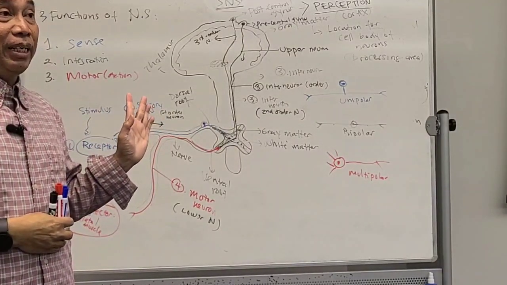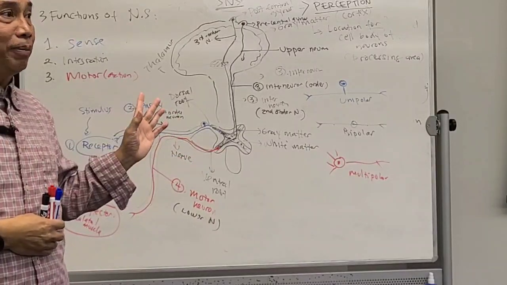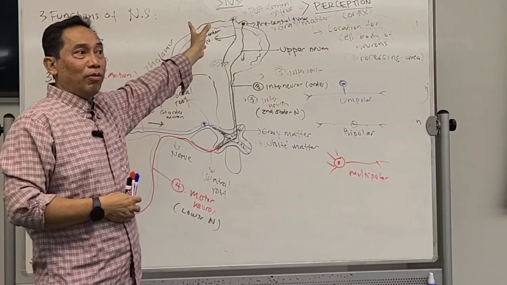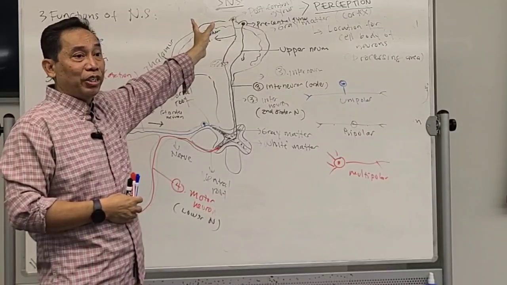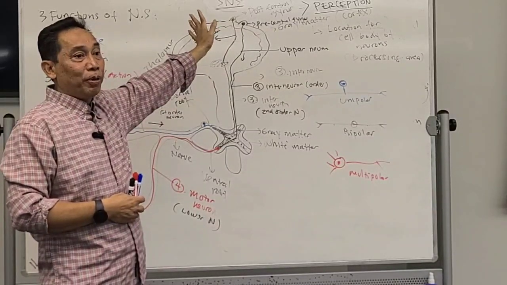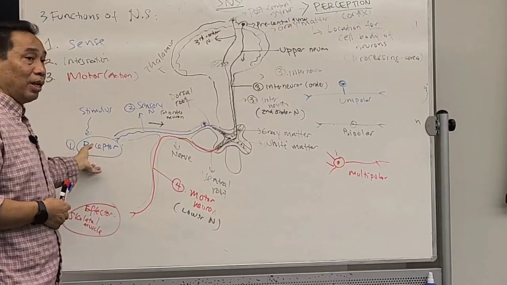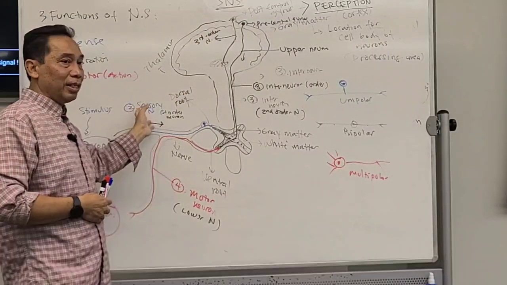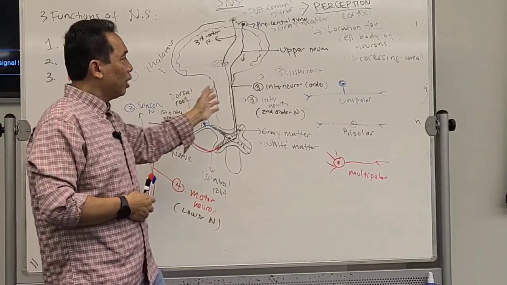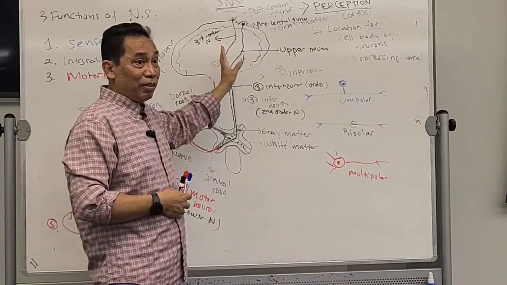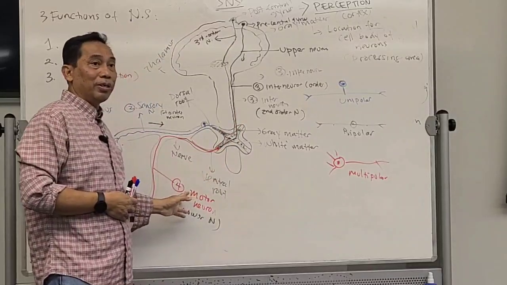You follow this? This is how our nervous system, especially the SNS, controls our body or performs its actions. There are 5 components. The first one is called the receptor. The second one is called the sensory neuron. What is the third one called? Interneuron. What is the fourth one called? Motor neuron.